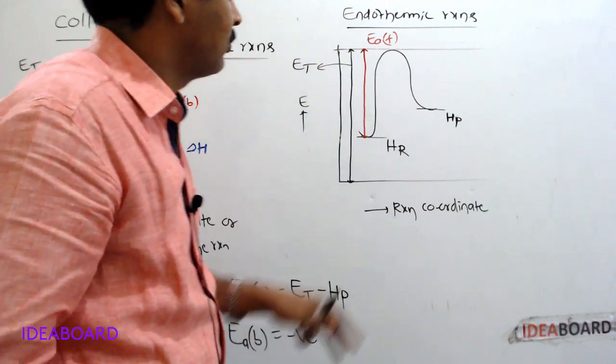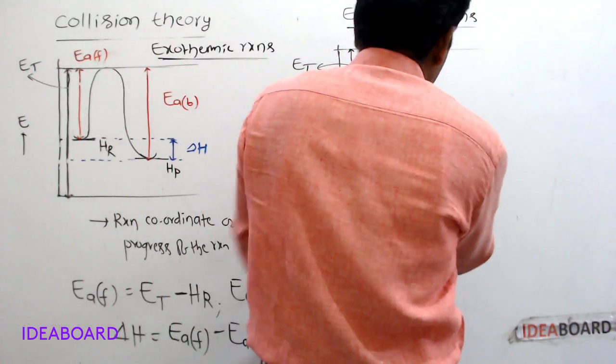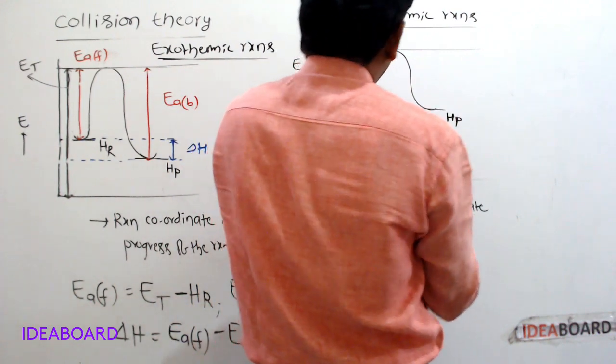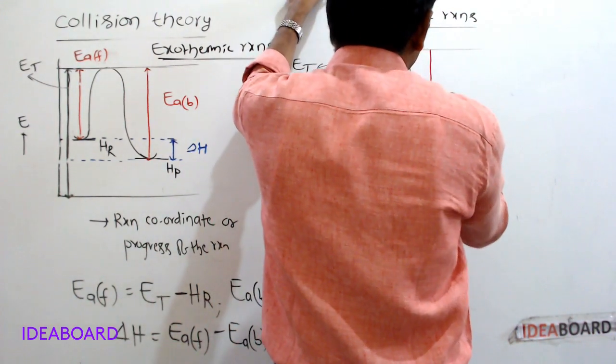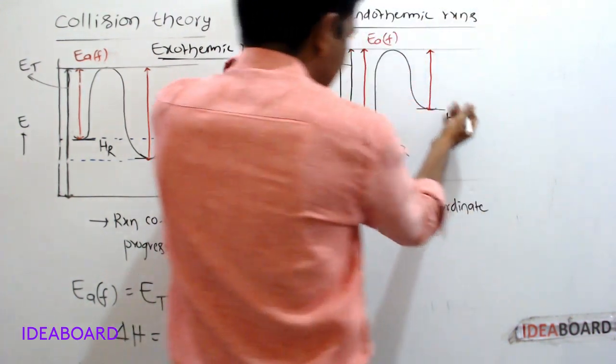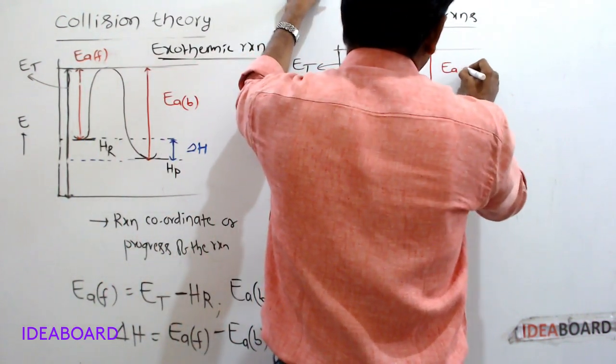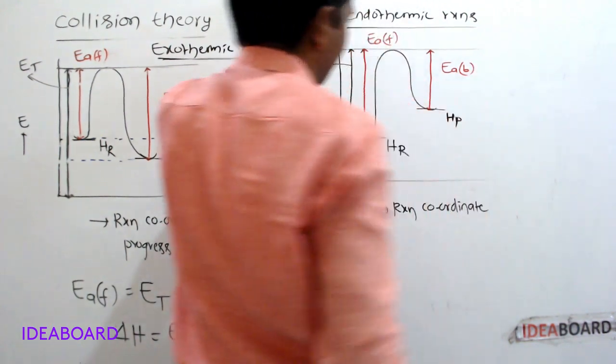If we take the backward reaction, this is the enthalpy of products. Still, this much of energy is required to form the reactants. So, this is the activation energy of the backward reaction.